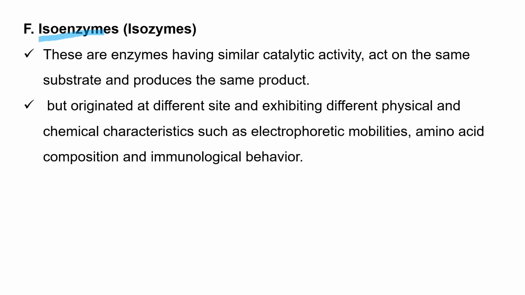Isoenzymes are another property of enzymes. These are enzymes having similar catalytic activity, acting upon the same substrate, and producing the same product. These isoenzymes are enzyme types which catalyze the same chemical reaction, act upon the same substrate and produce the same products, but originate at different sites of the body and exhibit different physical and chemical characteristics such as electrophoretic mobility, amino acid composition, and immunological behavior.